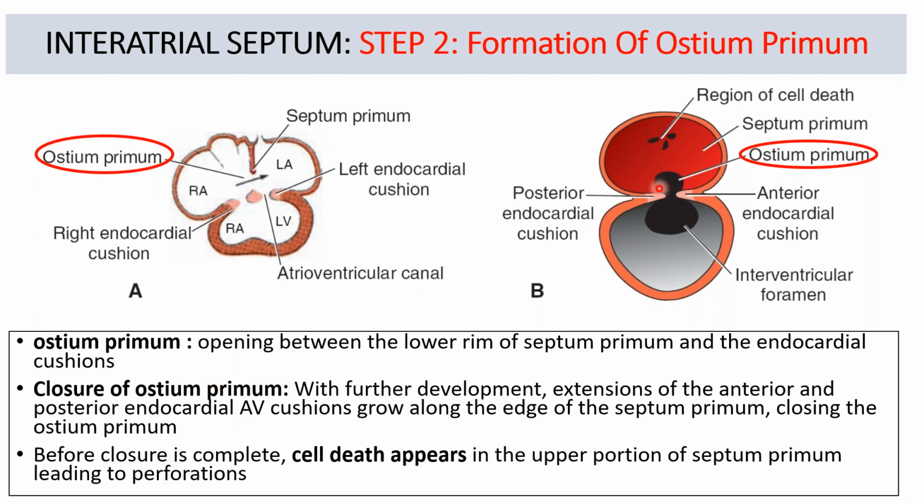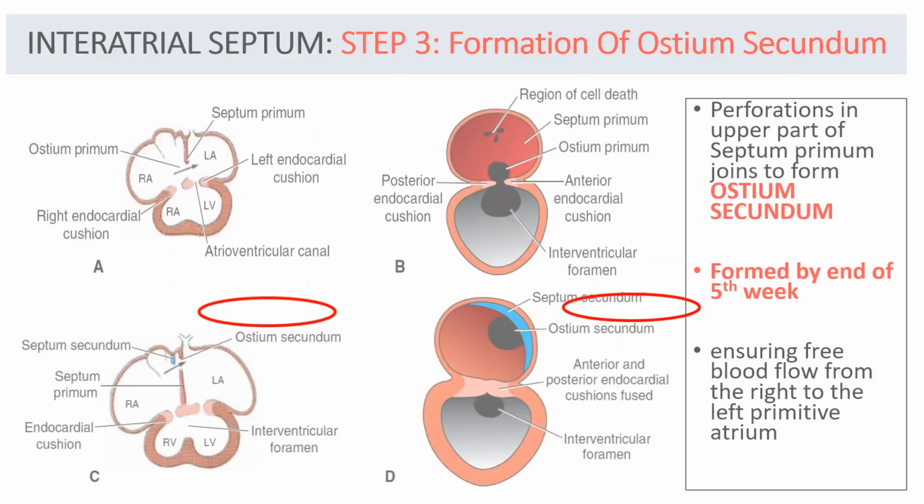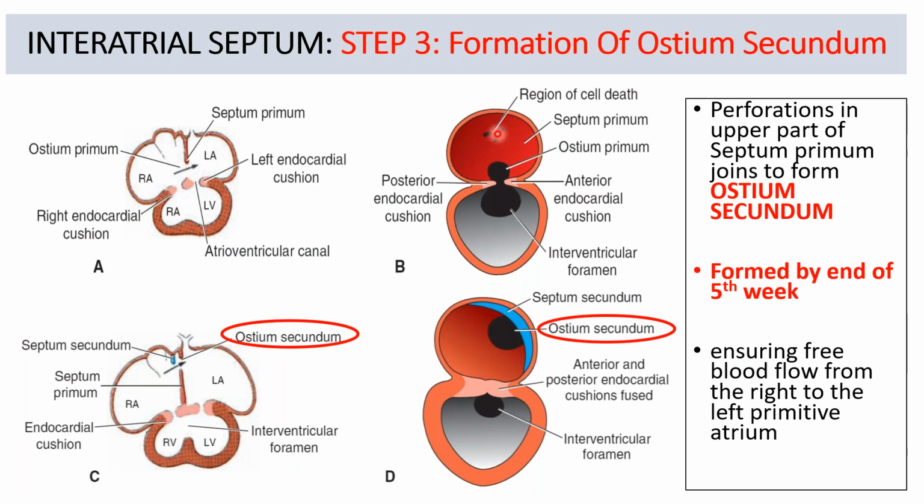But before this closure is complete, before it closes completely, some cell death appears in the upper portion of the septum primum. So in the upper portion of septum primum, before this ostium primum is closed by the growth of the endocardial cushion, there is regression, or cell death, at the superior part of the septum primum. These perforations in the septum primum coalesce, join, and form a cavity. This opening is called the ostium secundum.